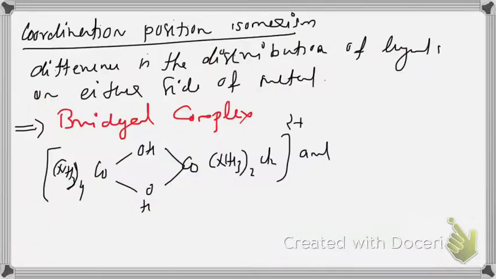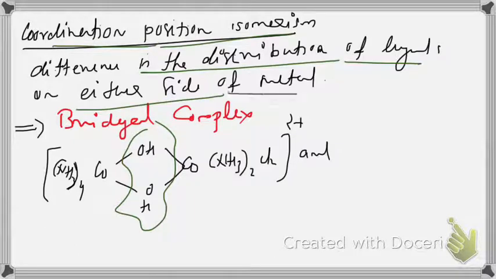Okay. Now we have another kind of isomerism, that is coordination position isomerism. This is another class of coordination isomerism which is exhibited by complexes having bridging ligands. This is due to the difference in the distribution of ligands on either side of the metal. Here we have 4 ammonia on one side. Here 2 ammonia and 2 chlorine.